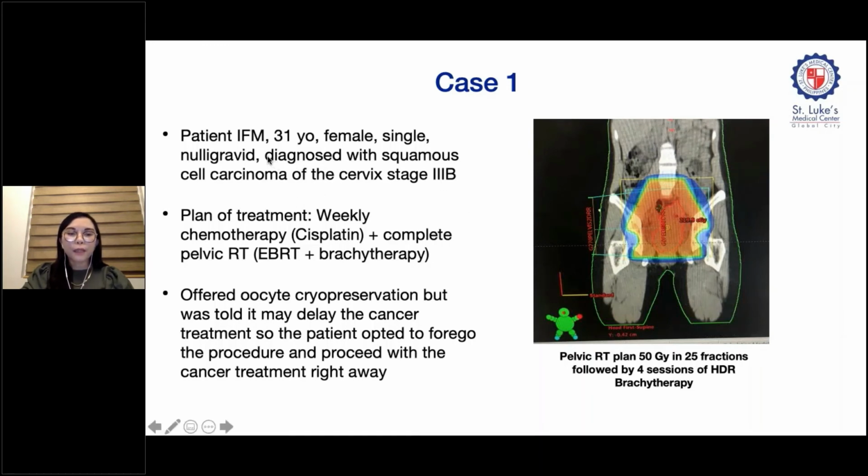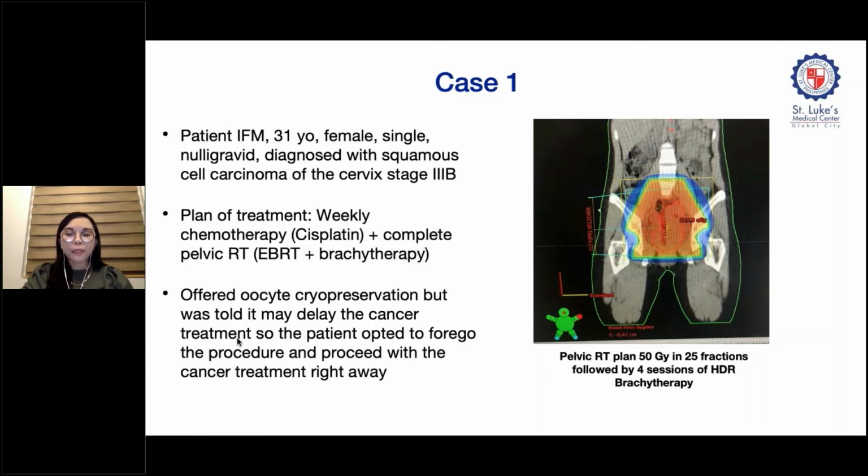So first is a case of IFM, a 31-year-old female, single, newly gravid, diagnosed with squamous cell carcinoma of the cervix stage 3B. So the plan of treatment then was to give weekly chemotherapy with cisplatin plus complete pelvic radiation therapy with external beam and brachytherapy. So these are not my patients, but apparently, before the start of treatment, the patient was offered oocyte cryopreservation, but she was told that it may delay the cancer treatment.